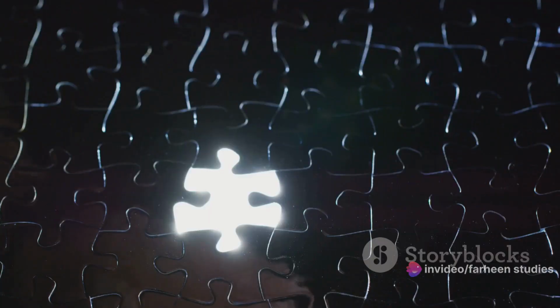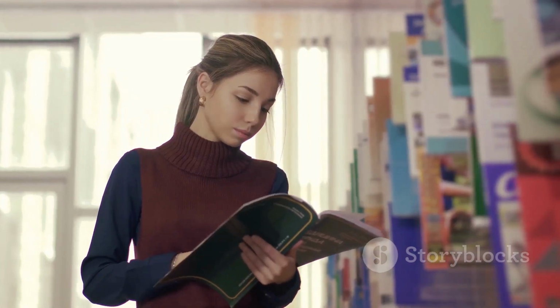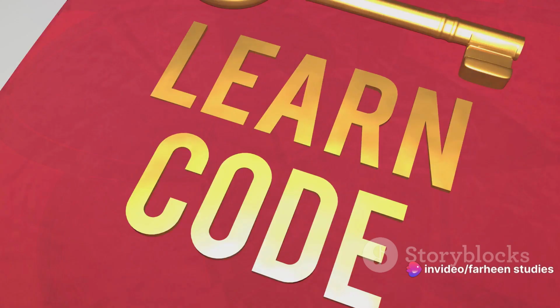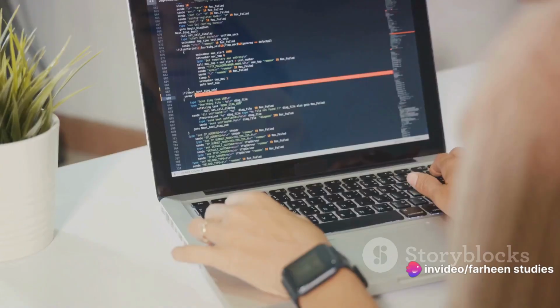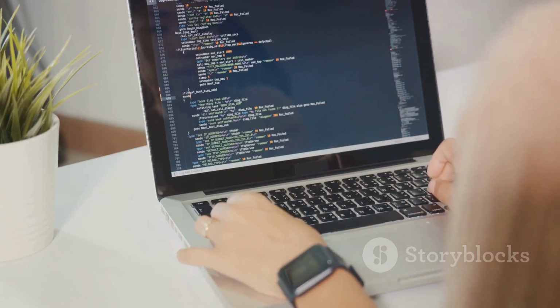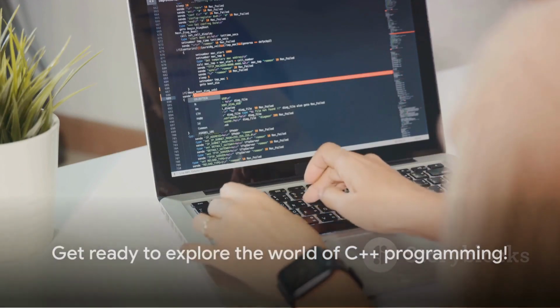But the relevance of C++ goes beyond its professional use. For beginners stepping into the programming world, learning C++ can be a solid foundation. It introduces fundamental programming concepts that are applicable across many other languages. So, ready to dive into the world of C++? Great! You're about to embark on an exciting journey.